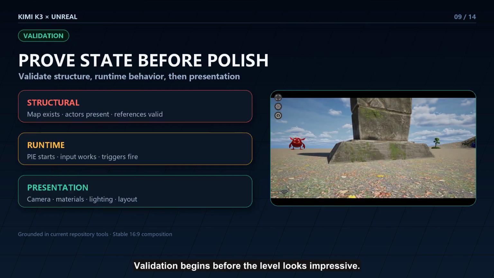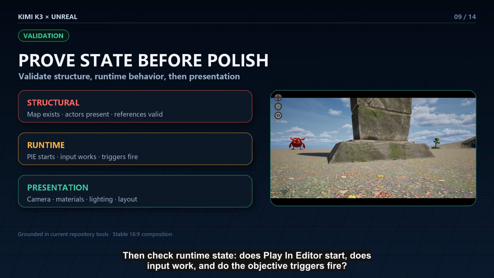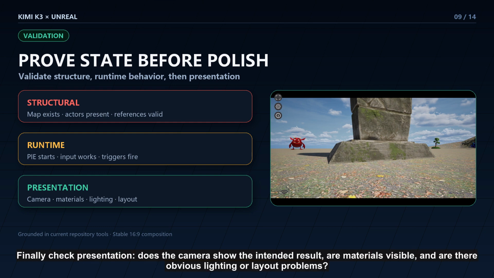Validation begins before the level looks impressive. First, check structural state. Does the correct map exist? Are required actors present? And are references valid? Then check runtime state. Does Play In Editor start? Does input work? And do the objective triggers fire? Finally, check presentation. Does the camera show the intended result? Are materials visible? And are there obvious lighting or layout problems?